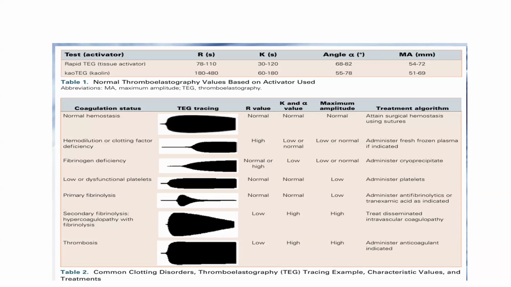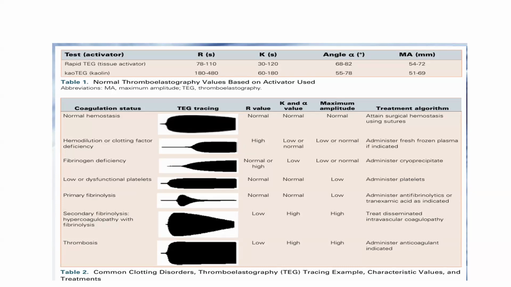In the fourth diagram, there is a low platelet count, so we need to administer platelets here. Then the fifth diagram represents a low mean amplitude, so we need to administer antifibrinolytic or tranexamic acid as indicated, because it also indicates fibrinolysis.